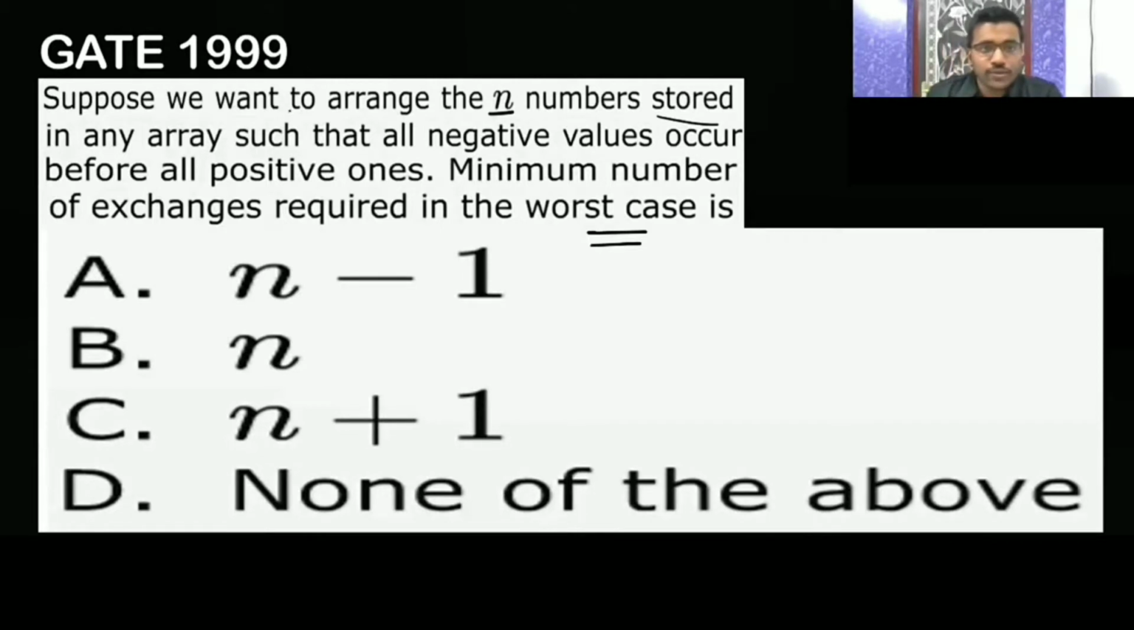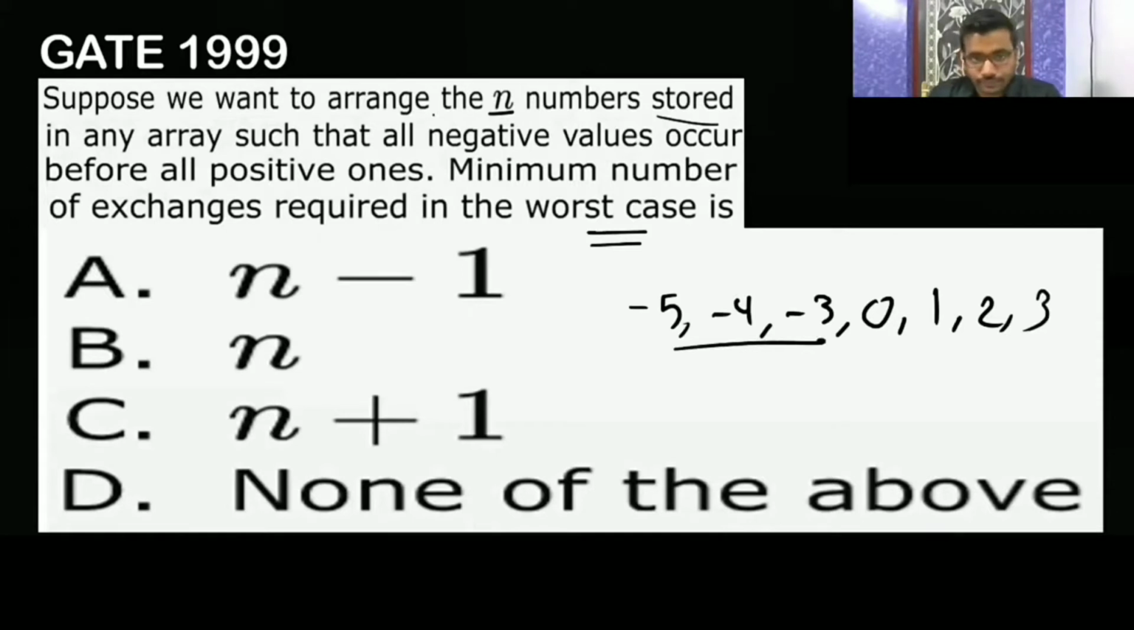So they are saying that suppose we want to arrange n numbers stored in an array, such that all negative values occur before all positive values. So if you want to store some array such that all negative values should come before, then positive in the second half. Before all positive values, negative values come like this, then positive.